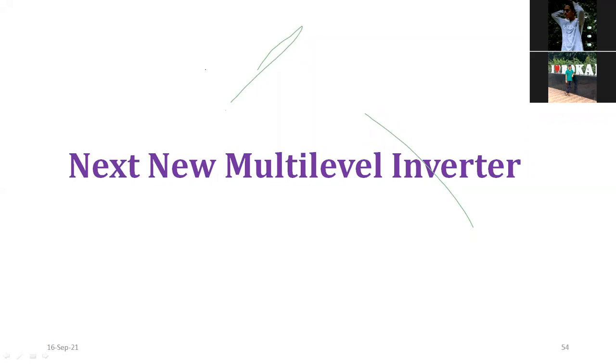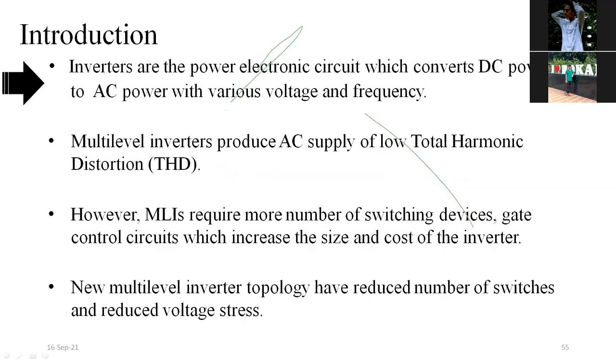My transformer gives inbuilt isolation between load and source. That's the advantage of the transformer. But unfortunately, it is bulky. That's why I have developed one more multi-level inverter which doesn't have any transformer. That's also published in a paper.